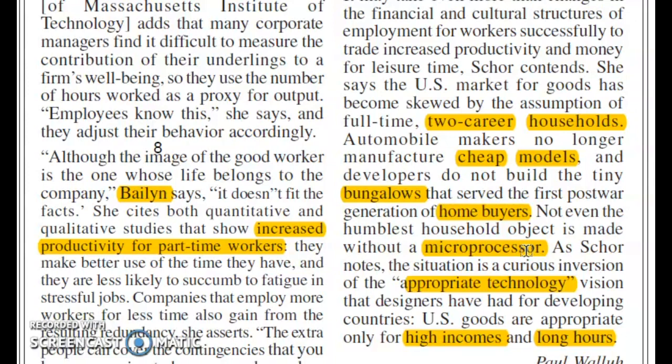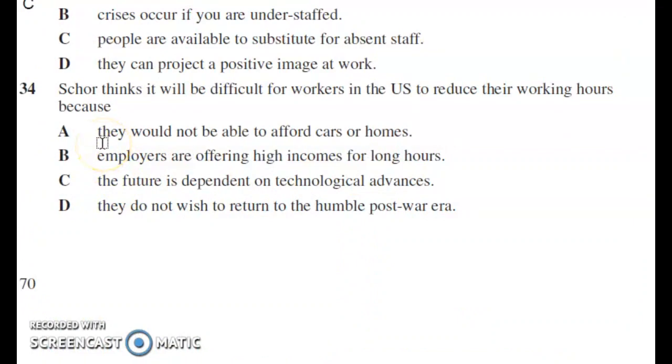Let's find out the answer. Yes, A is our answer. They would not be able to afford cars or homes if they reduce their working hours. So this is our answer. So I'll put A here.